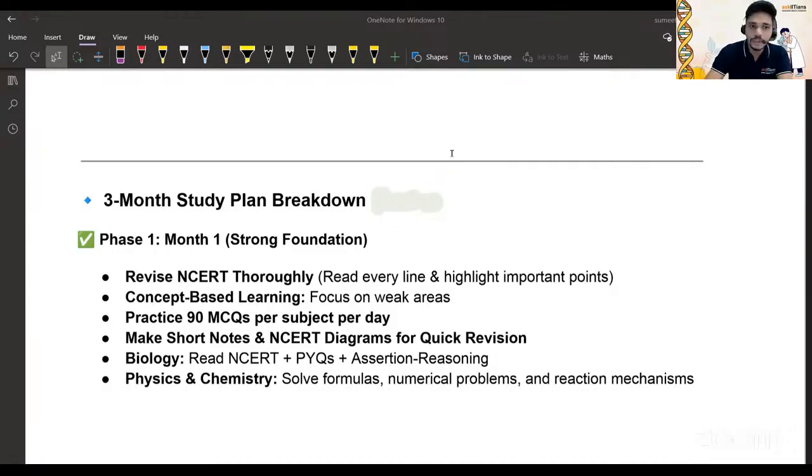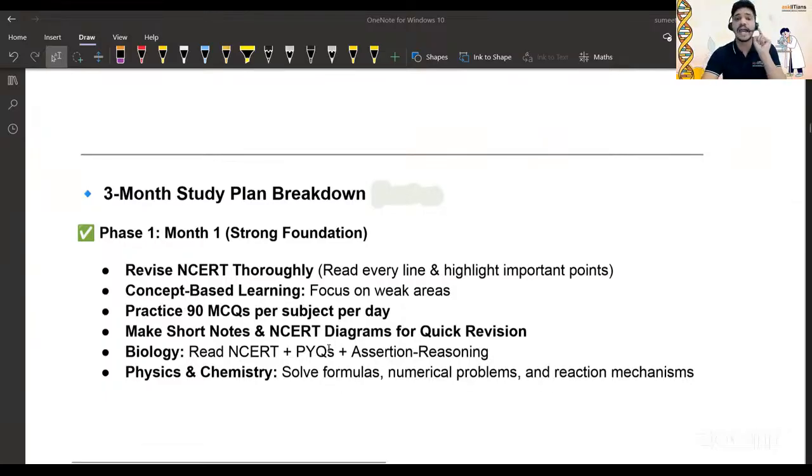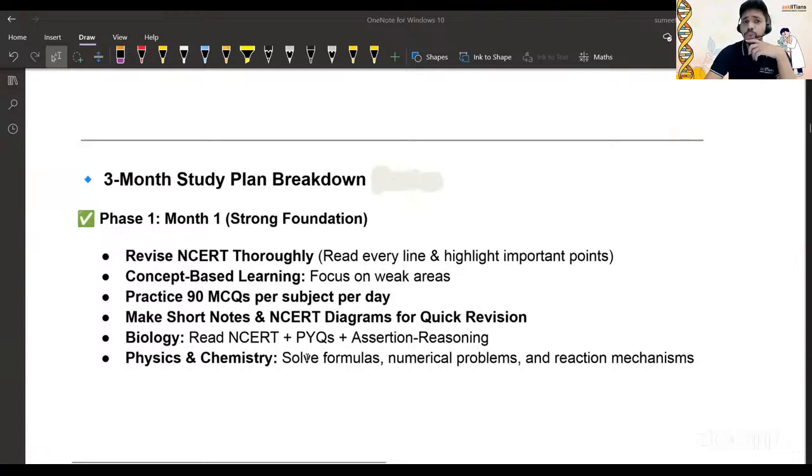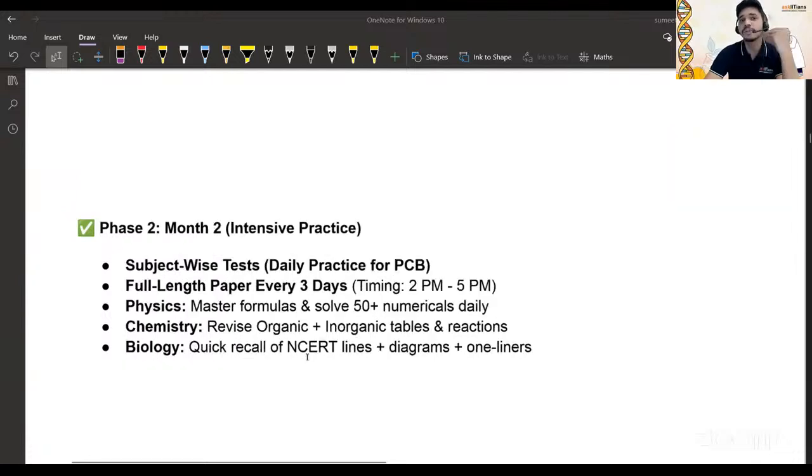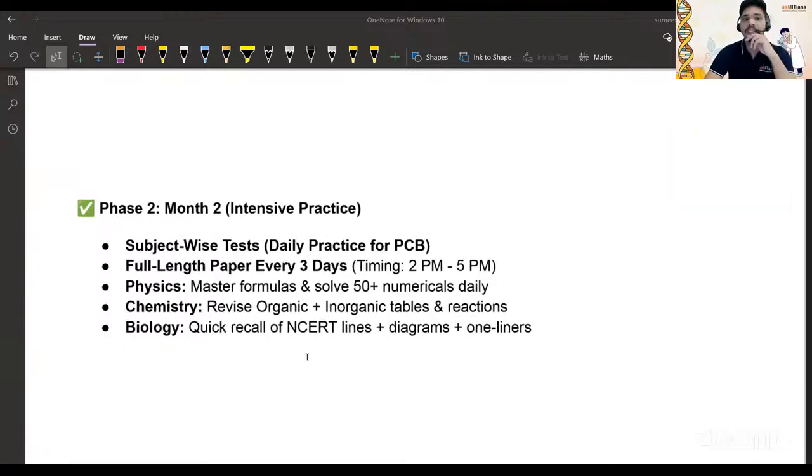Again, I'm telling you, we have to solve assertion reasoning because it is more challenging and gives you the idea whether the concept is clearly understood or not. Then phase two, the second month. In the second month, you have to do intensive practice. Subject-wise tests, you can go for daily practice for PCB. The timing you can change accordingly.